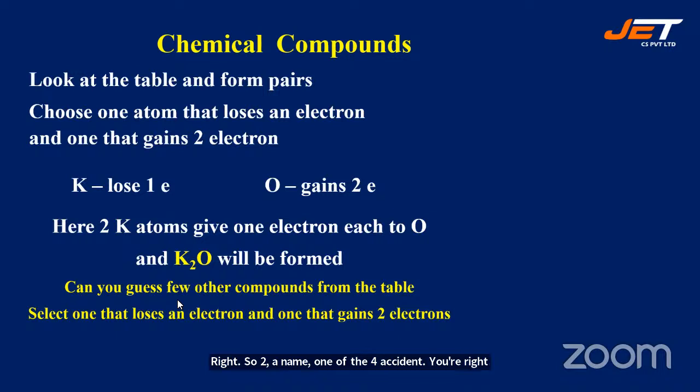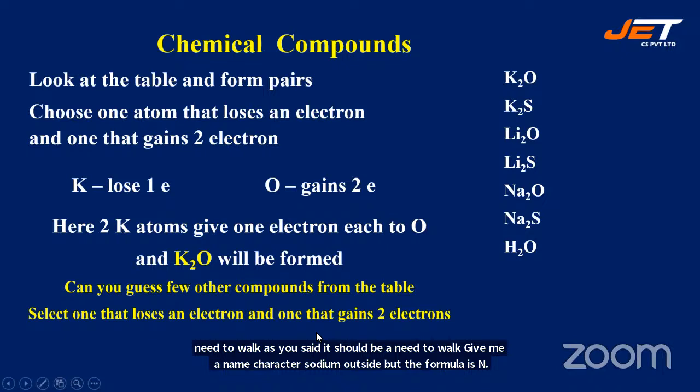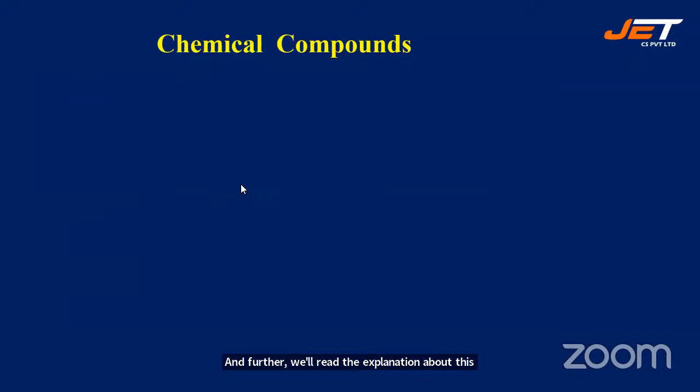So select one that loses an electron and one that gains two electrons. So K2O, K2S, Li2O, Li2S, Na2O. As you said, it should be Na2O. The correct chemical name is sodium oxide, but the formula is Na2O. Na2S, H2O, H2S, and so on, right? And further, we will read the explanation about these compounds while studying chemical bonding.